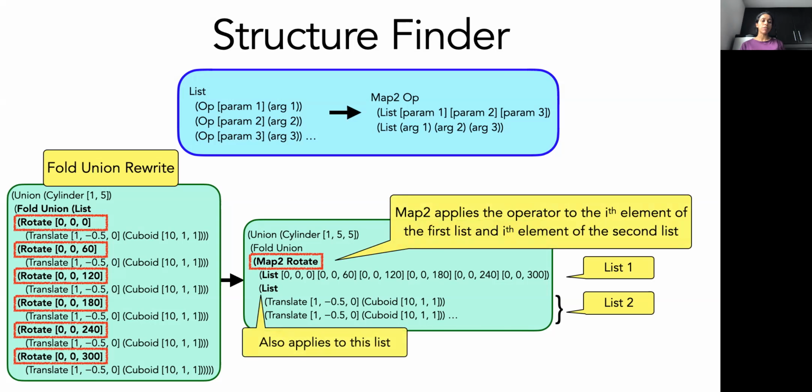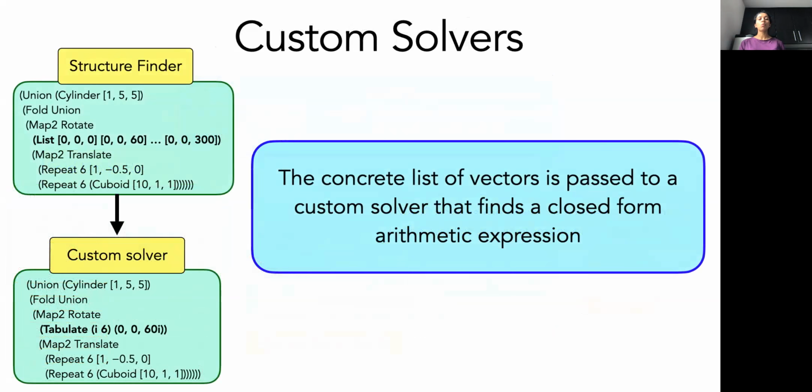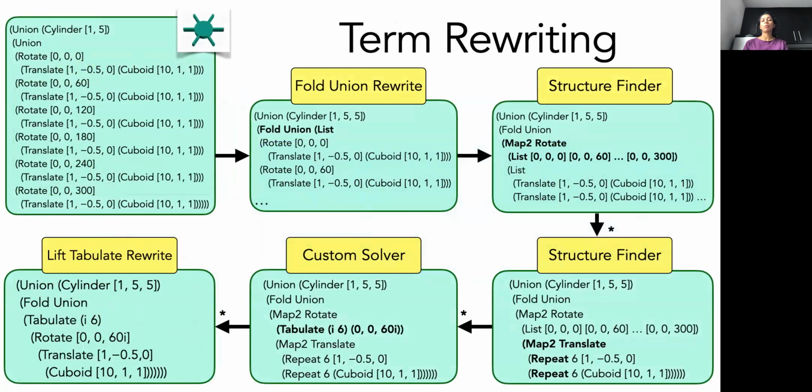And as I mentioned previously, the structure finder can be applied more than once. So for example, here, it also applies to the second list under the map2, which is a list of translates. So once the structure finder separates the parameters from the CAD arguments, Salinsky uses custom solvers to find an arithmetic closed form to represent the parameters in a more compact way. This is the high-level algorithm of Salinsky, but note that this is how it works on idealized inputs.